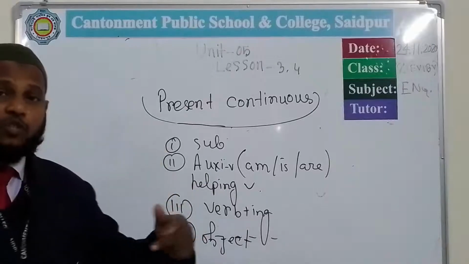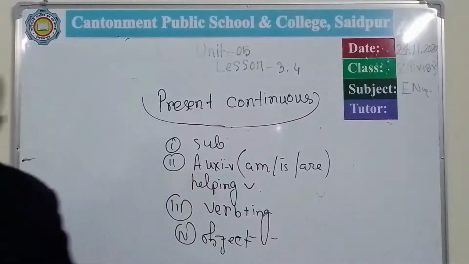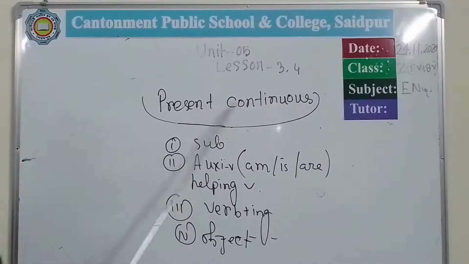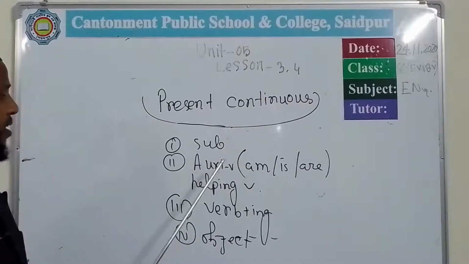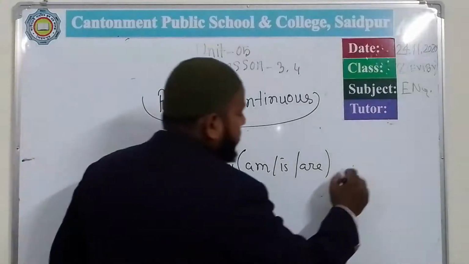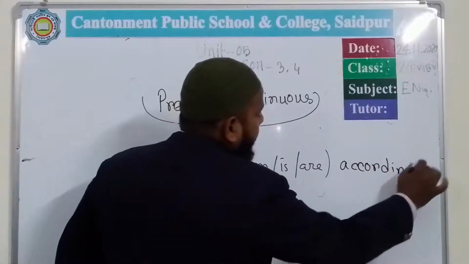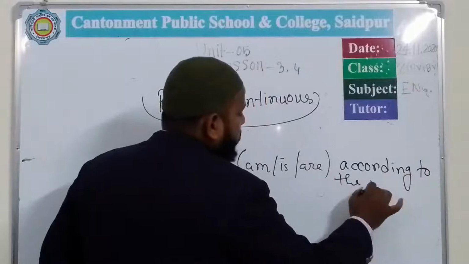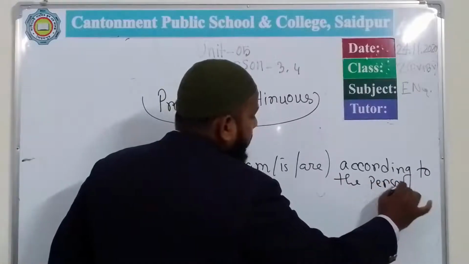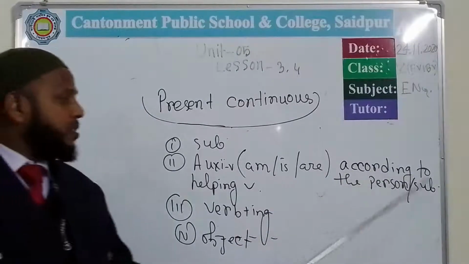If I need to make a sentence in the present continuous form, then here you can see the structure of the present continuous tense. Here one is subject, then auxiliary verb, and is, are according to the person or subject.